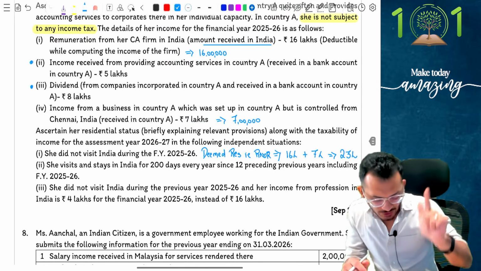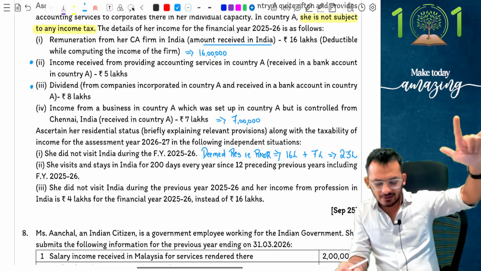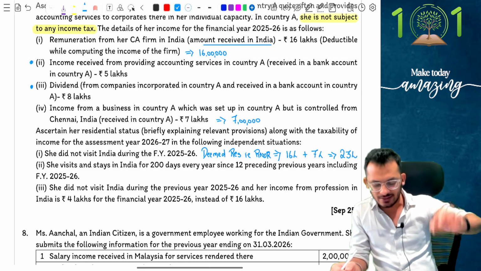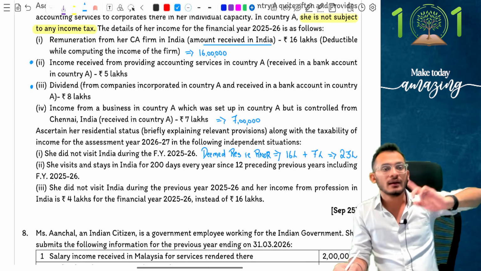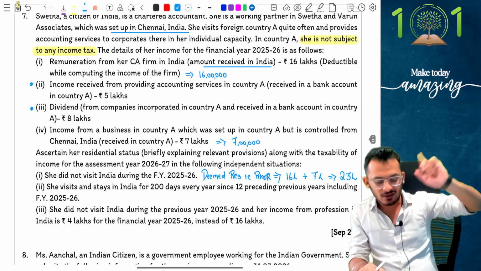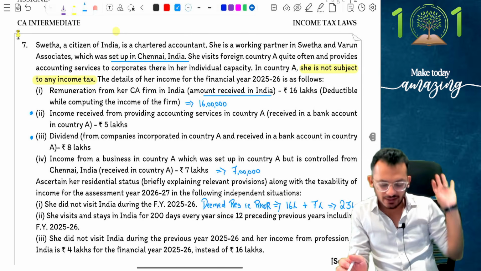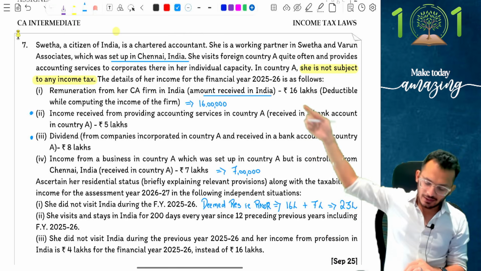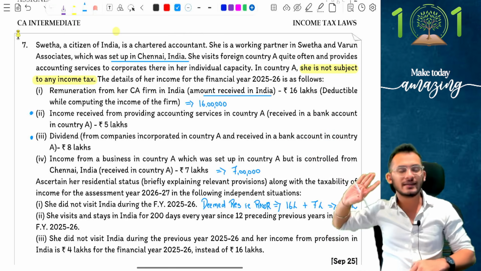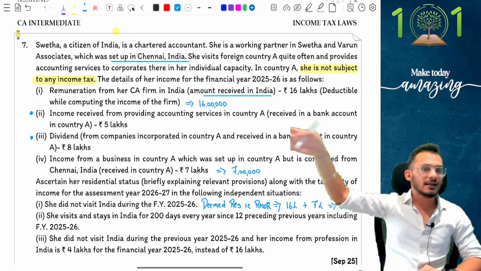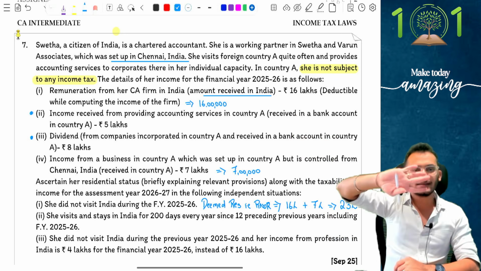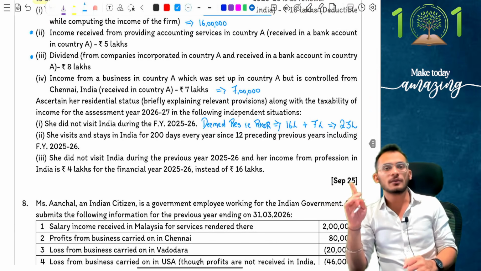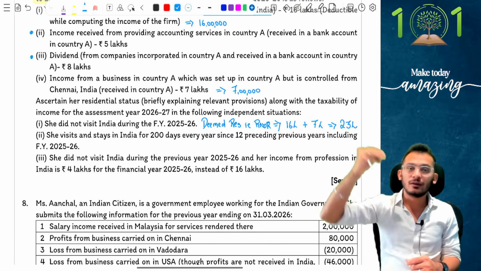Second, it says she visits and stays in India for 200 days every year since preceding 12 years, including financial year 25-26. She stayed in India for every year, including current year. Now, I am an Indian citizen who is outside India and is visiting India. When I am visiting India, I need to check for my Indian income. 16 plus 7 is going to be 23 lakhs. 23 lakhs becomes more than 15 lakhs. And then I need to check for 120 plus 365. 200 days every year means that I am not even bothered about that condition. I can check for 182 days itself.